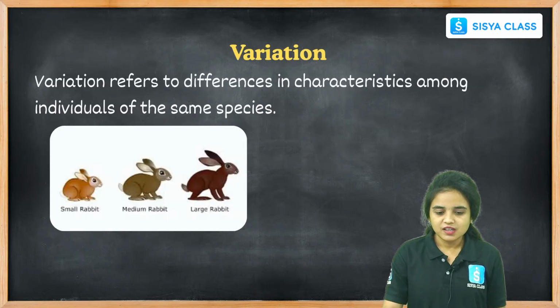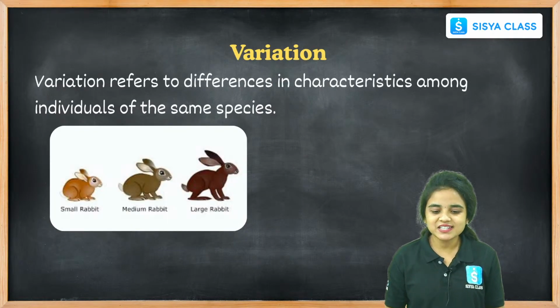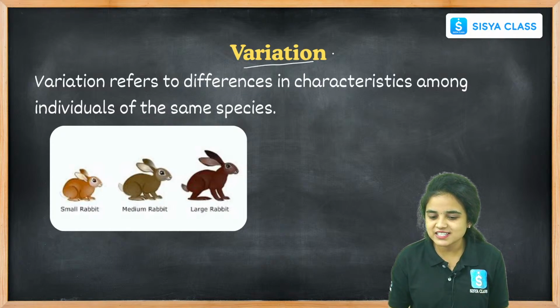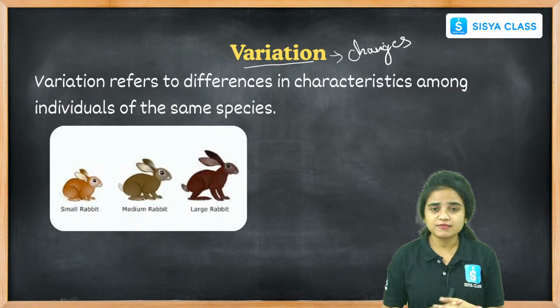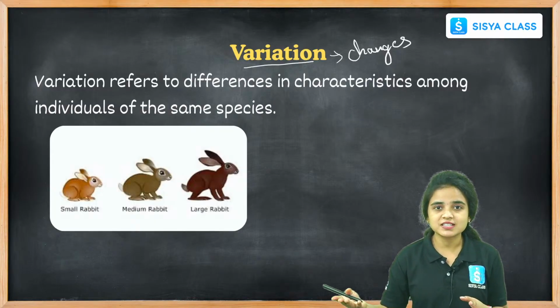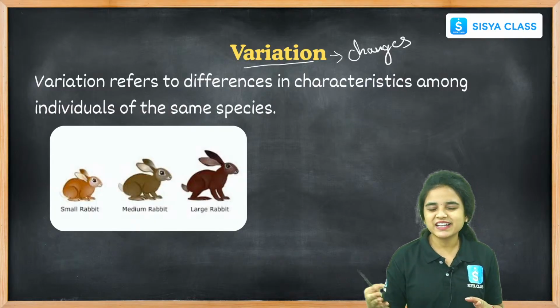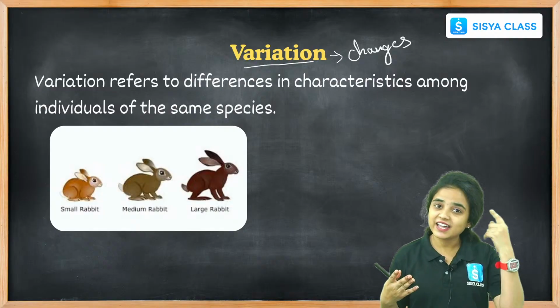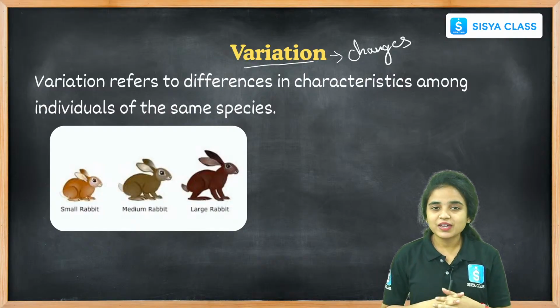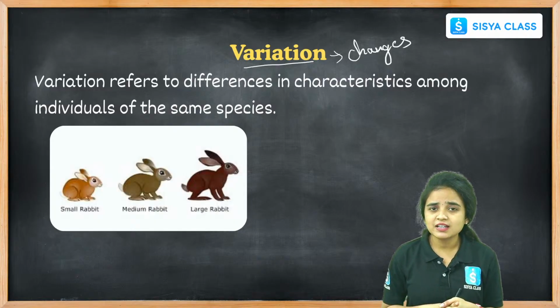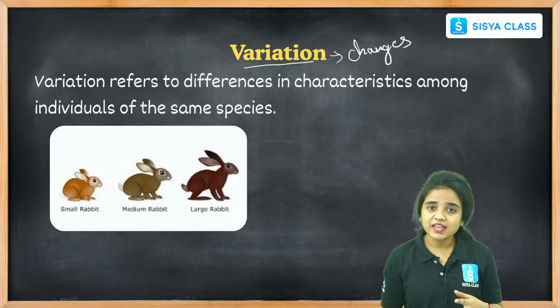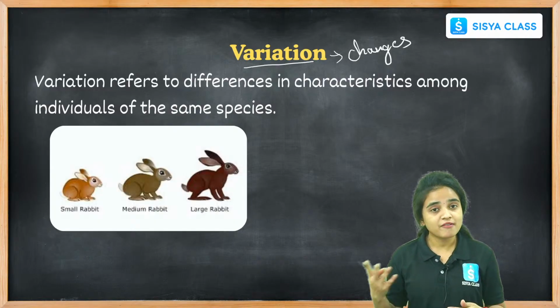And coming to variation, it is nothing but changes. Simply, variation refers to changes. We find changes within our siblings. We find variations in taste, skin color, hair, height, feelings, and emotions. We can find these changes within our parents, cousins, and siblings.